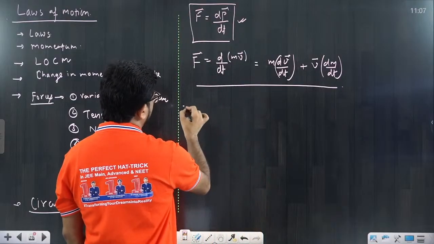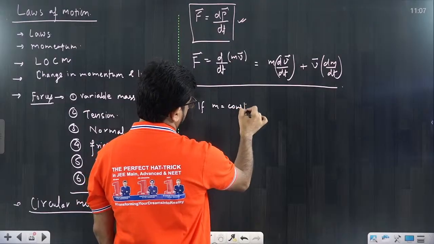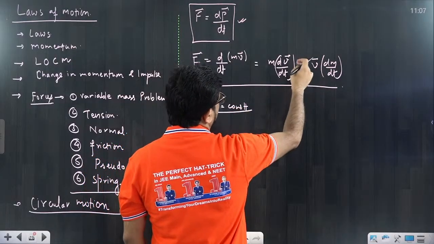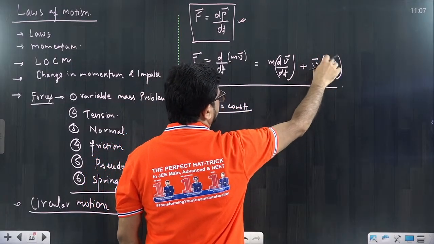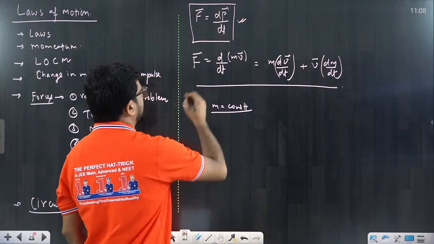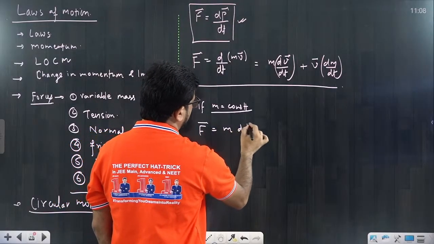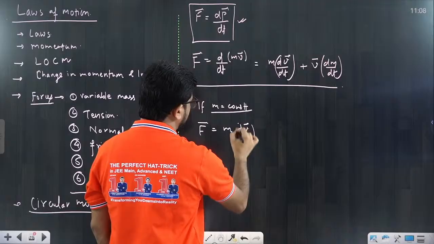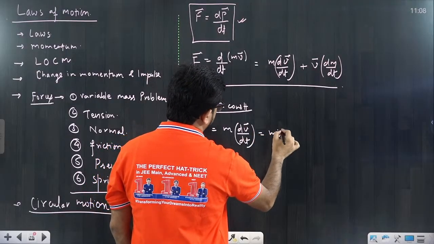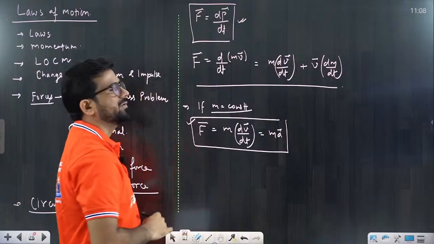Now the third form: if mass is constant, this term would be 0, because dm by dt would be 0. So F is equal to m into dv by dt, and dv by dt is acceleration, so F equals m into a. That's why most of the time we use the equation F equal to ma.